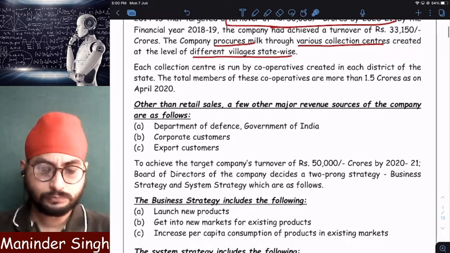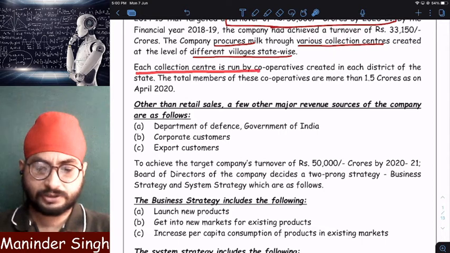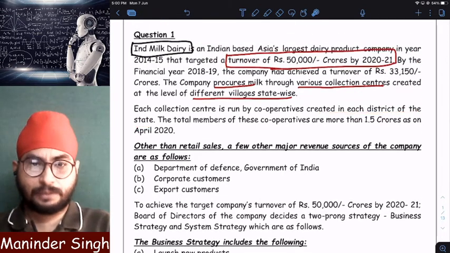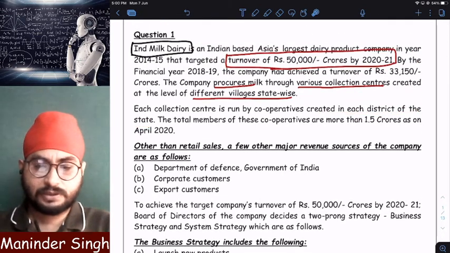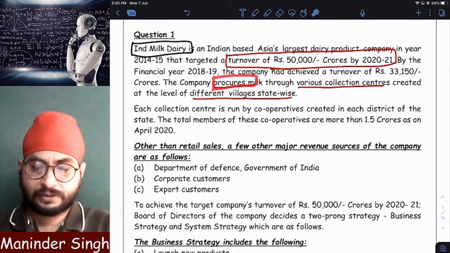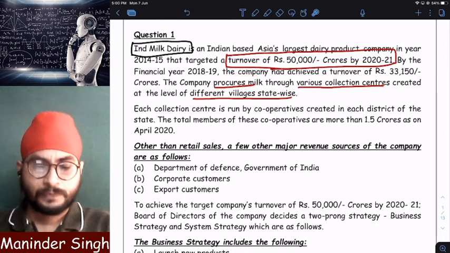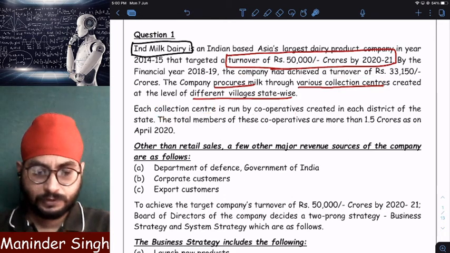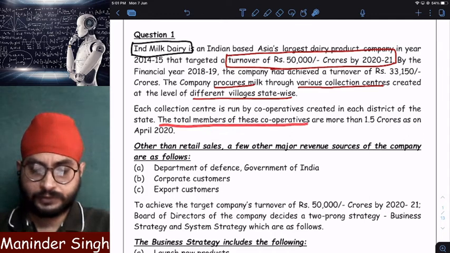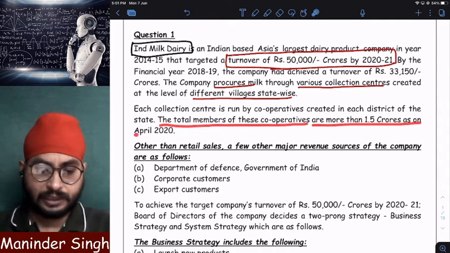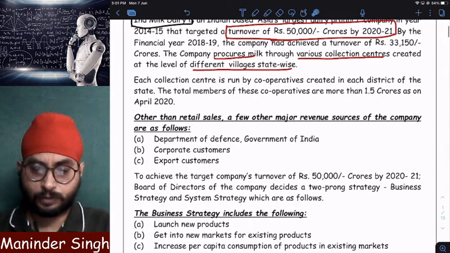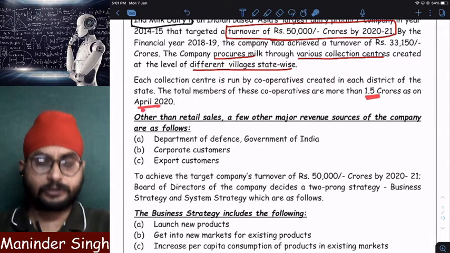In a village. Each collection center is run by a cooperative society created in each district of the state. So, as a company, I am Ind Milk Dairy. Clear? I will procure the milk, or purchase the milk, from various collection centers in villages. And every collection center is run by a cooperative society. Clear? Now, the total members of these cooperatives are 1.5 crores as on April 2020. More than 1.5 crore members are there in these cooperative societies as of April 2020.